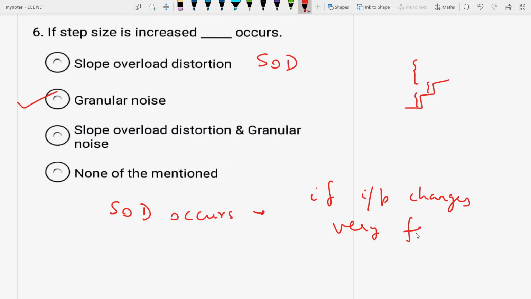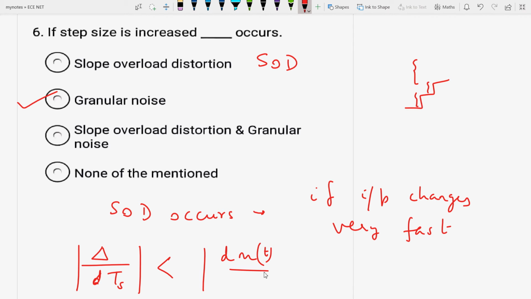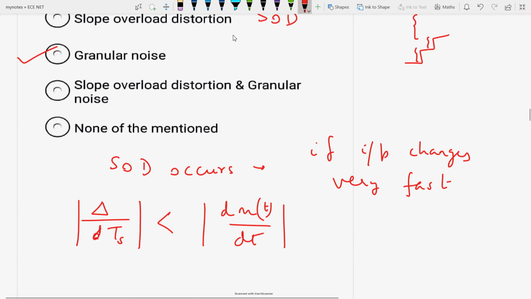That is, mod of delta by Ts less than mod of dm(t)/dt, where dm(t)/dt is the rate of change of the message signal with respect to time. So this is the condition. Delta by Ts less than mod dm(t)/dt is when SOD occurs. Now, in order to prevent the slope overload error, we choose an optimum step size.